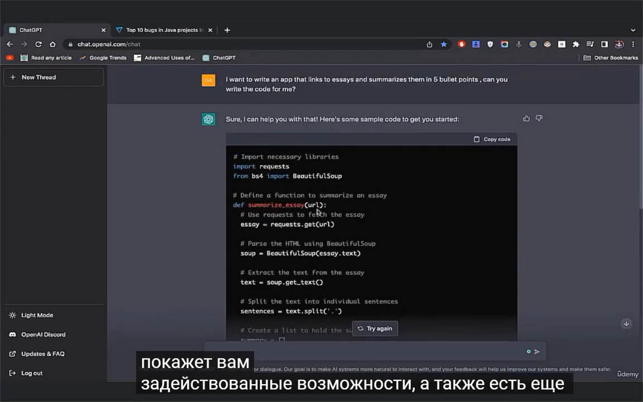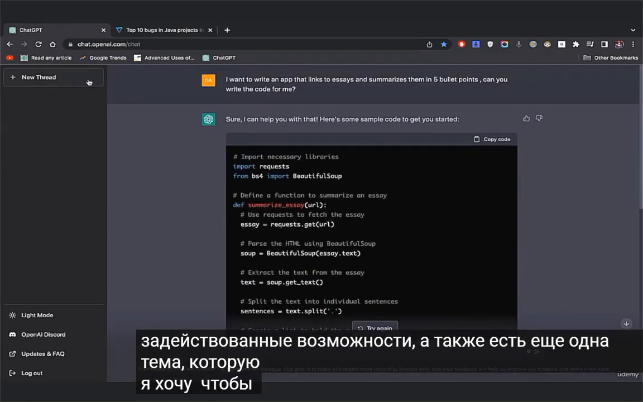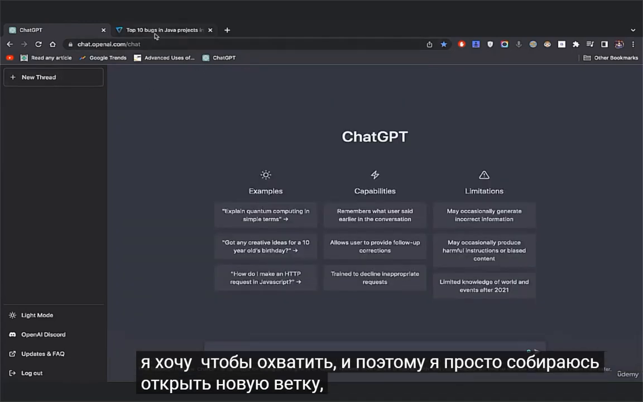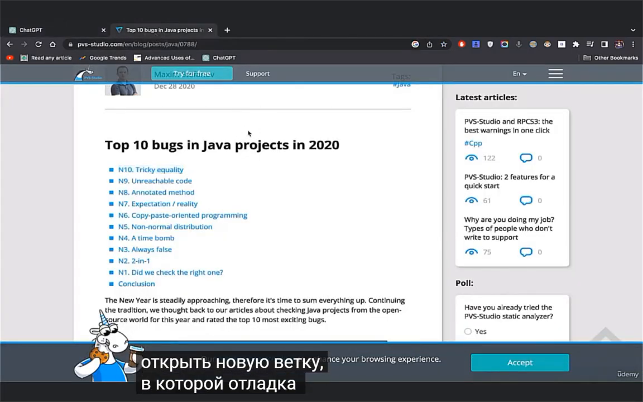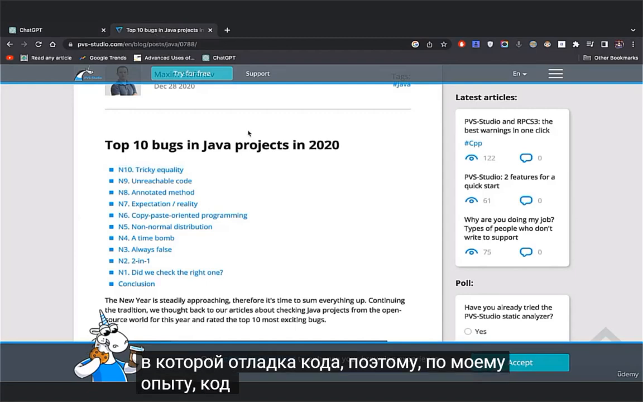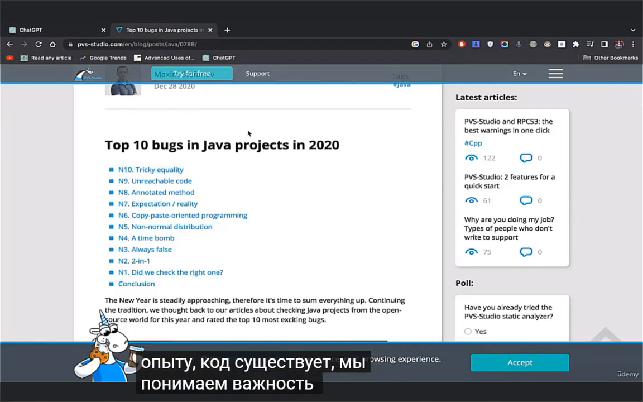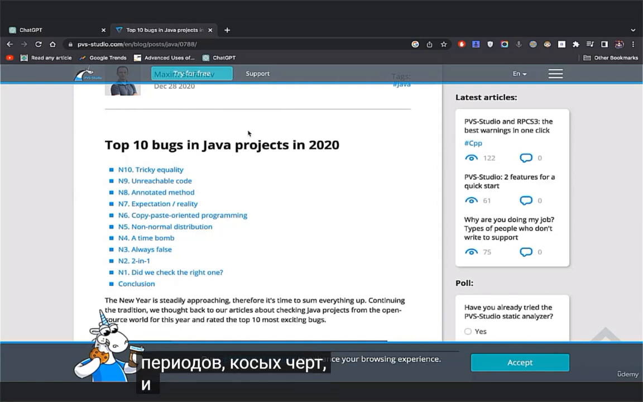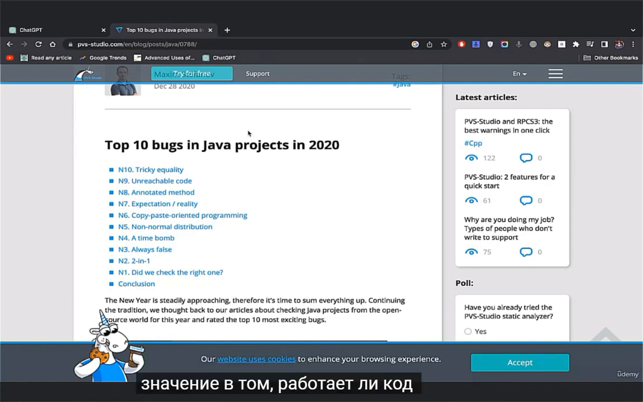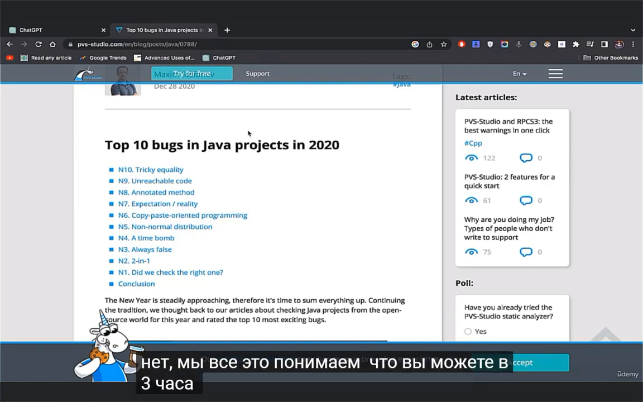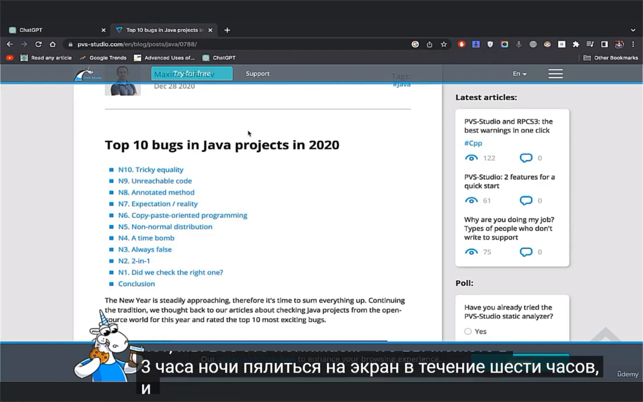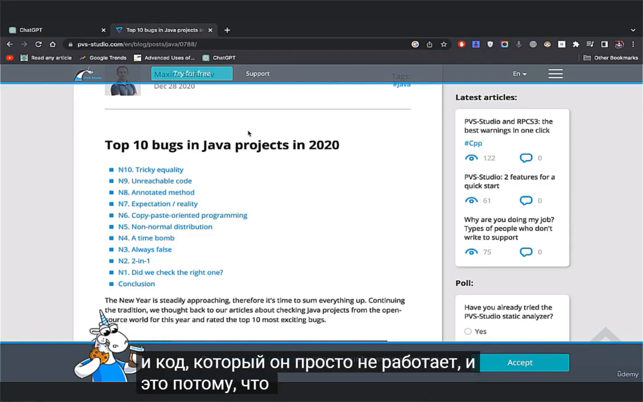There's another topic that I want to cover, and so I'm just going to hit new thread, in which is code debugging. For my experienced coders out there, we understand the importance of semicolons, periods, slashes, and these things have a major difference in whether the code works or not. We all understand that you can be at 3 a.m. staring at a screen for 6 hours and the code just isn't working, and it's because you misplaced a period. That can be extremely frustrating.